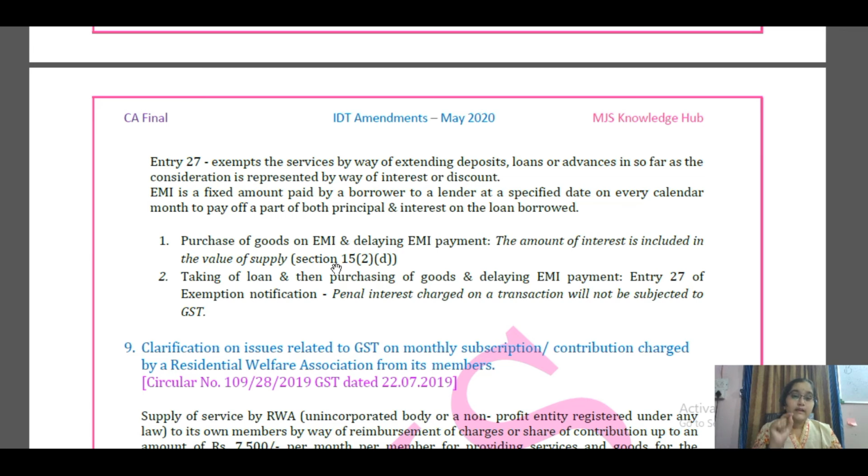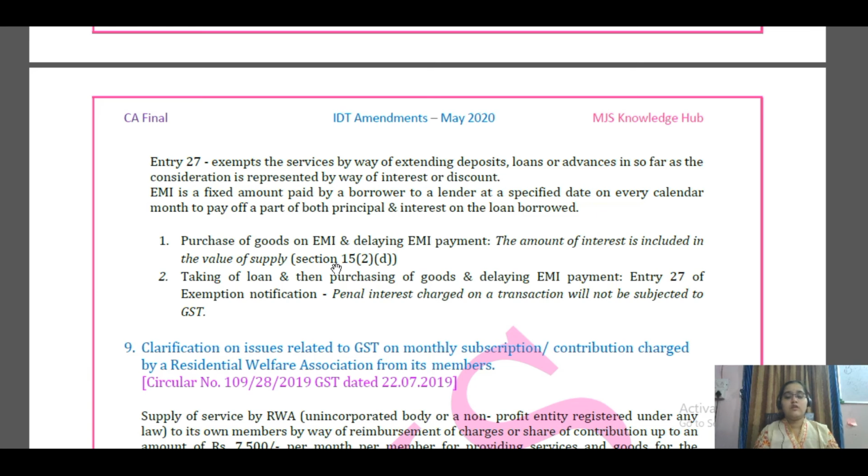Then we have entry 27 in the exemption list, which says services by way of extending deposits, loans or advances insofar as the consideration is represented by way of interest or discount. Like you are giving services by way of extending deposit, a loan, or an advance, and you are giving this for a consideration which is represented by way of interest or discount. So you are receiving interest or a discount for these services, then these services come under the exemption category. Okay, just fix these two concepts in mind.